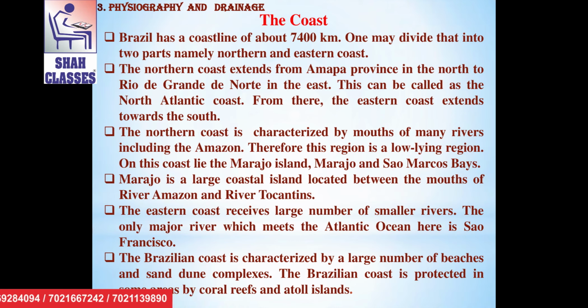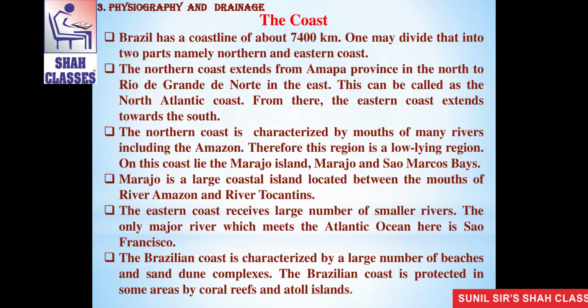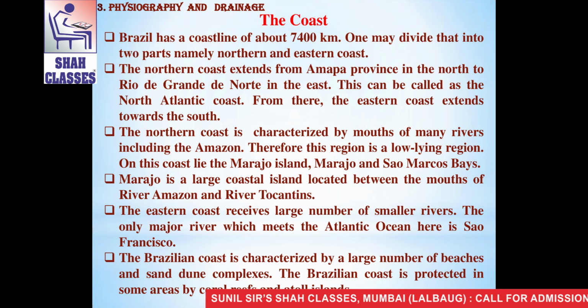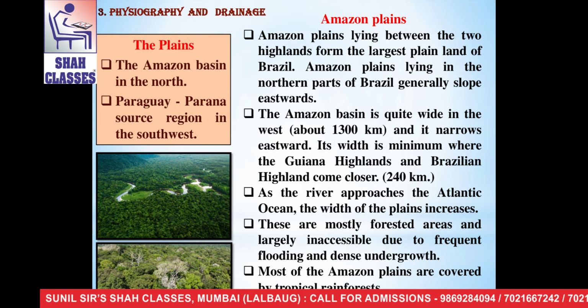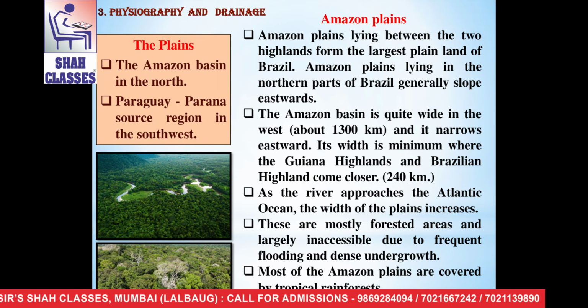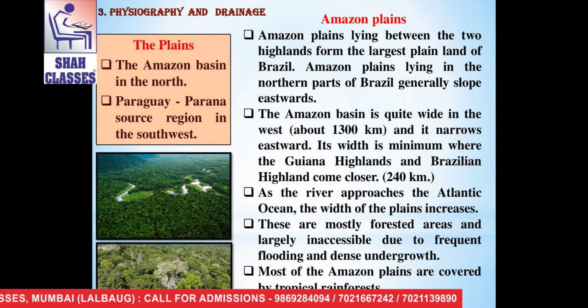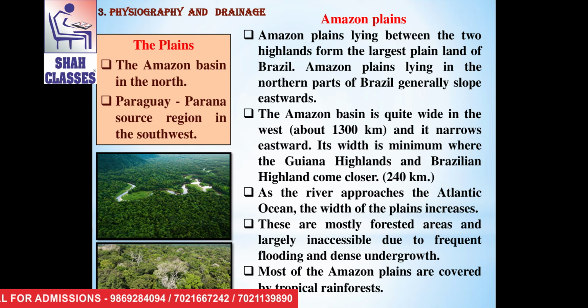The Brazilian coast is characterized by a large number of beaches and sand dune complexes. The Brazilian coast is protected in some areas by coral reefs and atoll islands. Now the next physiographic division of Brazil is the plains. The Amazon basin is in the north and Paraguay-Paraná source region in the southwest. These are two parts of Brazilian plains.